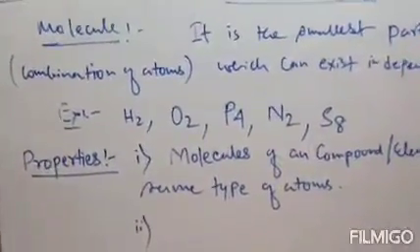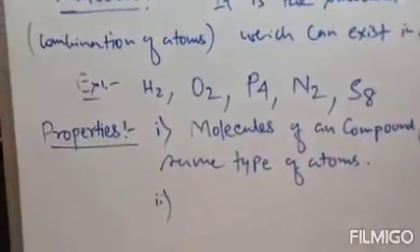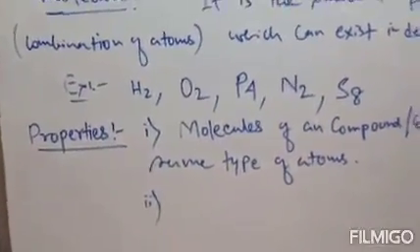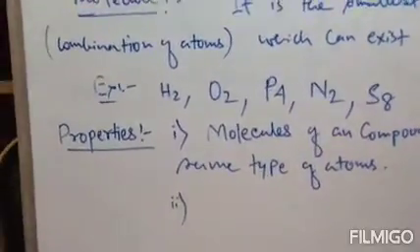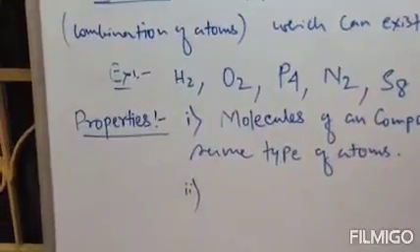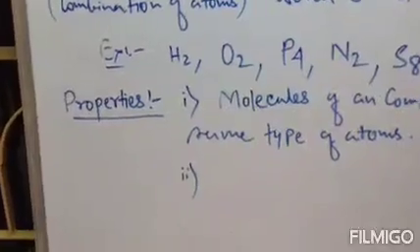Clear? So there are generally 3 types: monoatomic, diatomic, and polyatomic. All these tetraatomic, triatomic, or pentaatomic come under the polyatomic segment. Clear? So molecules may be generally classified as monoatomic, diatomic, and polyatomic. So this is the second property.